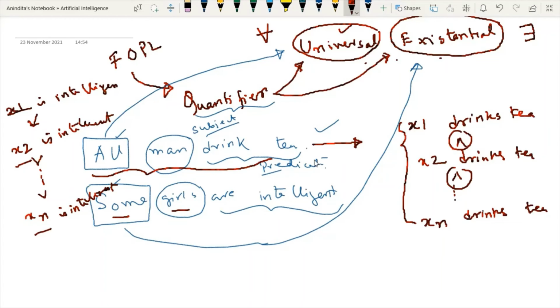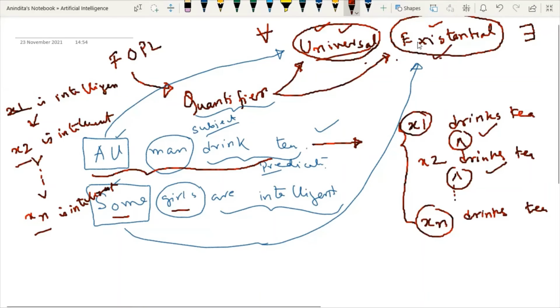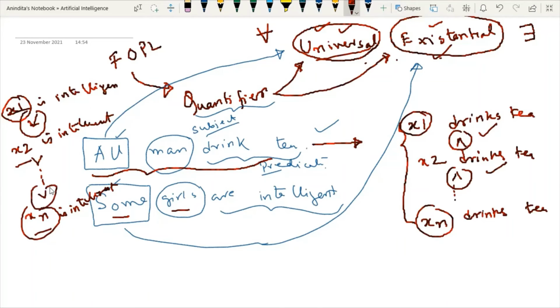So what is the difference between the universal quantifier and the existential quantifier? In the universal quantifier, x1 to xn, all variables are connected via AND. It means all. For the existential quantifier, x1 to xn, all variables are connected via OR. It means not everyone, some girls, right?